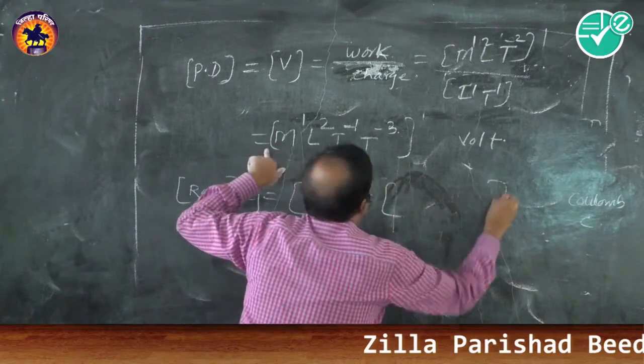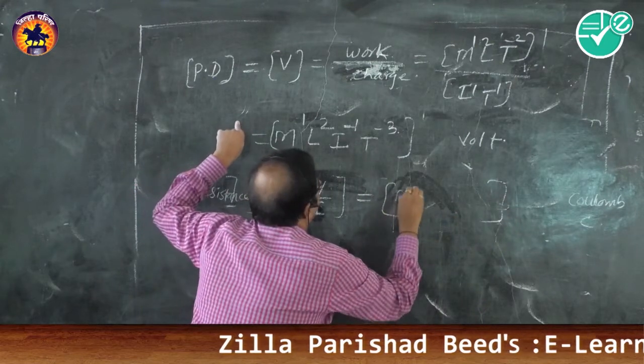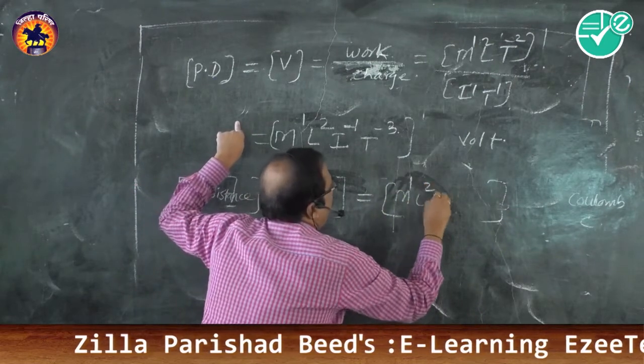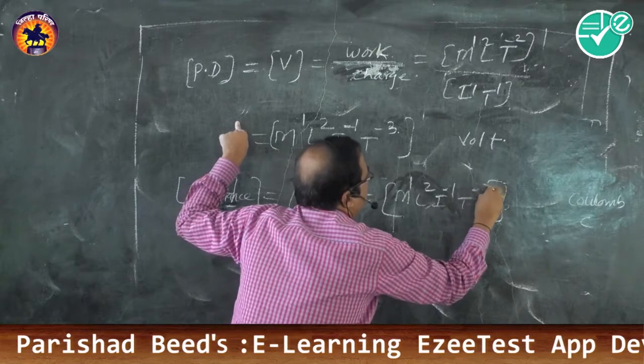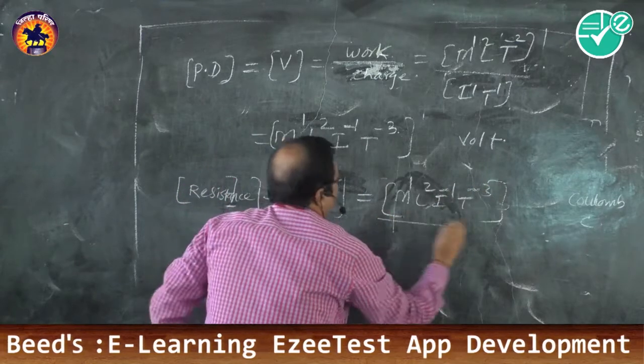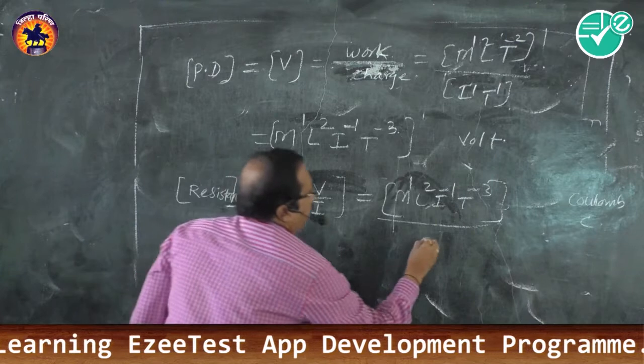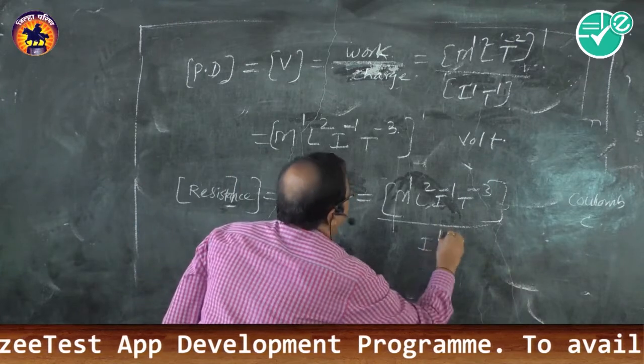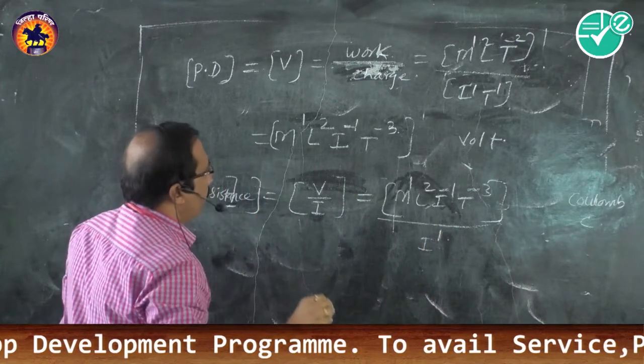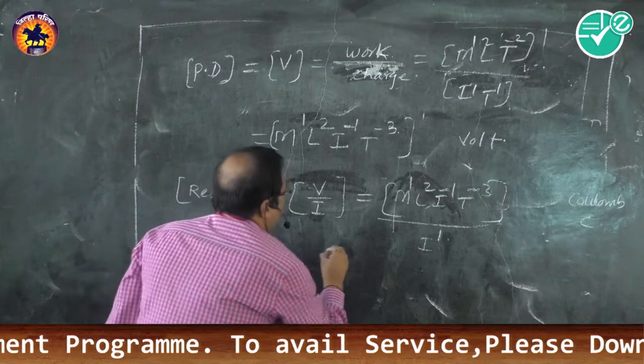The dimensions of potential difference are M1 L2 I minus 1 T minus 3, and I is I1.